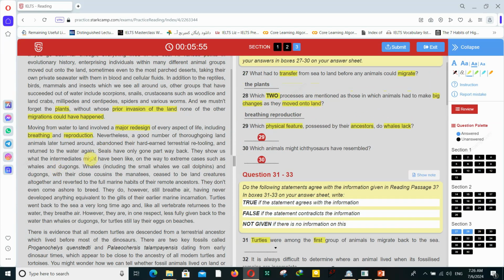Nevertheless, a good number of land-going animals later turned around, abandoned their hard-earned terrestrial retooling, and returned to the water again.